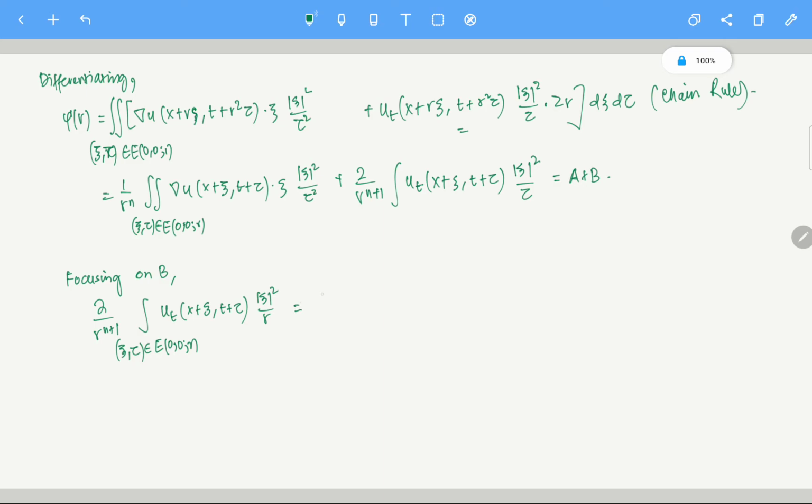This is equal to 4 by r power n plus 1, integral over xi, tau in E of 0, 0, r, of u_t of x plus xi, t plus tau, gradient of phi at xi, tau dot xi.